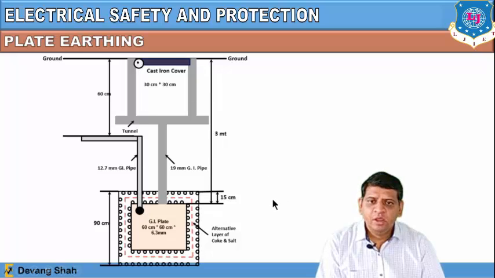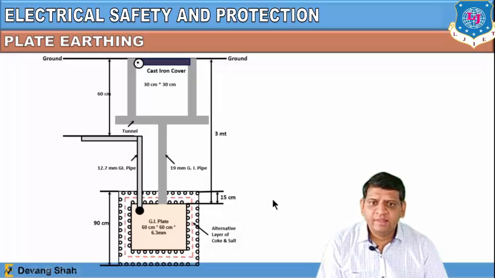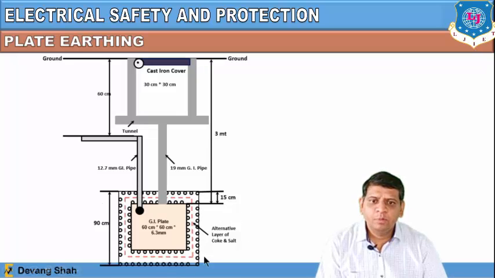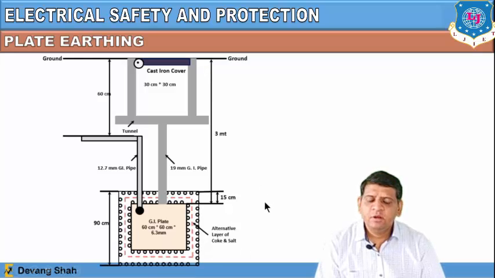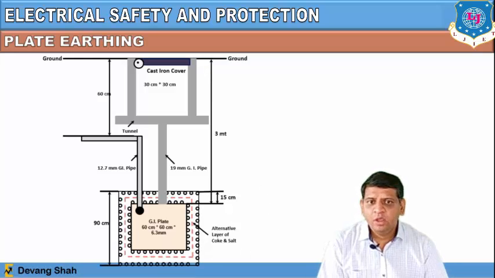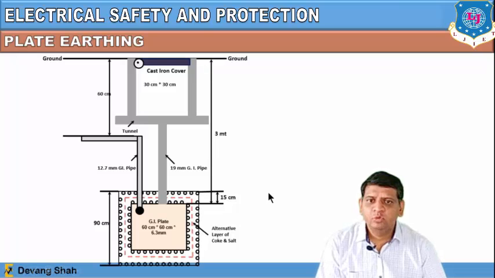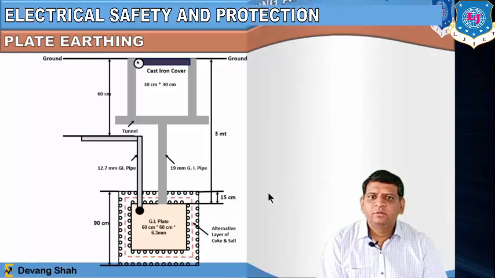So this way you can also provide earthing, and this earthing is named plate earthing because the low resistance of this earthing is provided by this particular arrangement of the plate. That's why it is named plate earthing. This way the earthing is possible, either you can use pipe earthing or plate earthing, right?